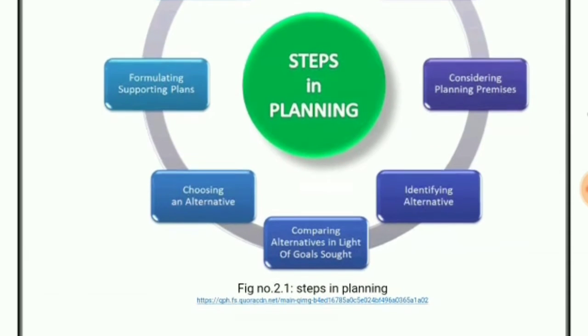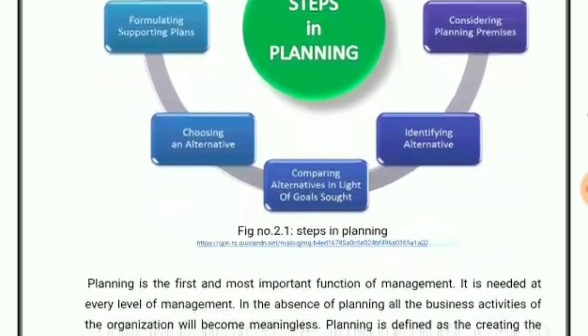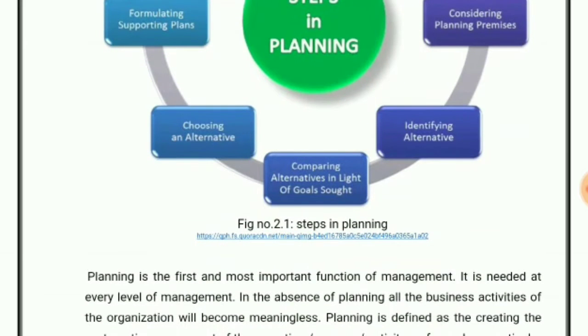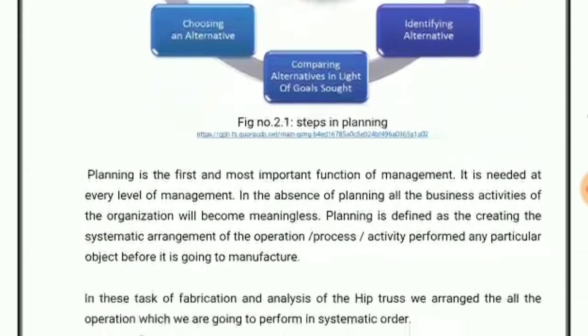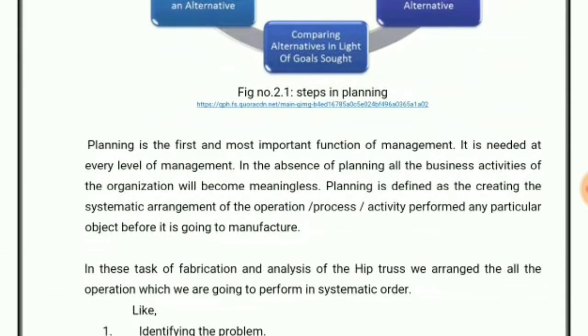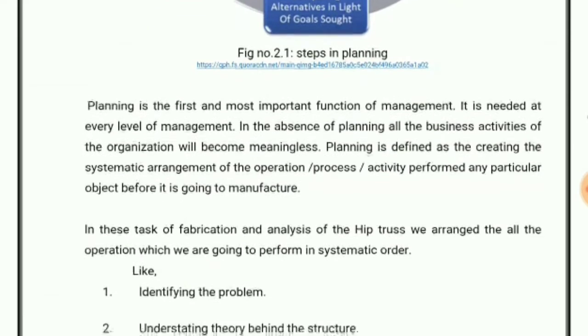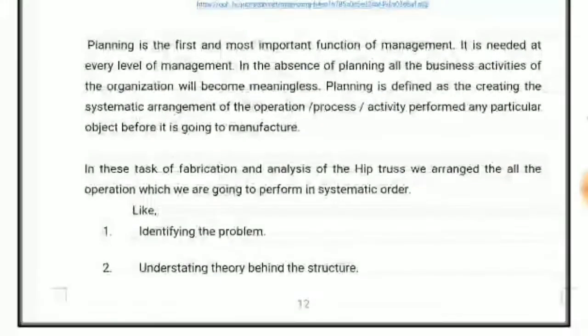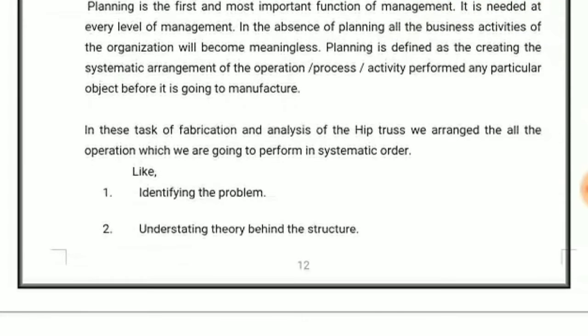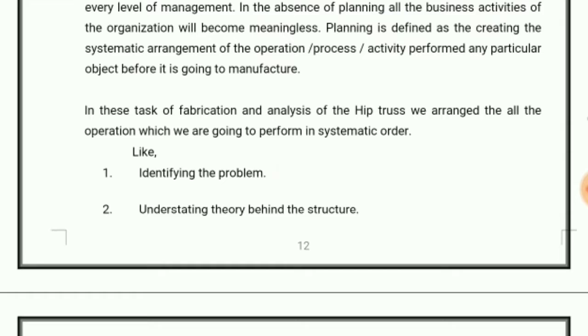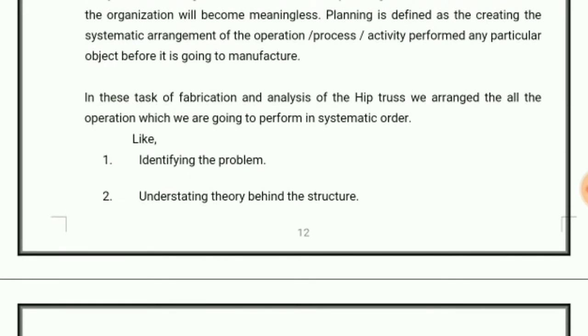So the steps which we are going to follow for making our truss are that, first of all, the identification of the problem which we are going to face, and then understanding the context behind the structure which we are going to present for the problem in front of us. So it is very important for us to know the basic idea of the design which we are going to make for the problem statement, for example the K-truss.